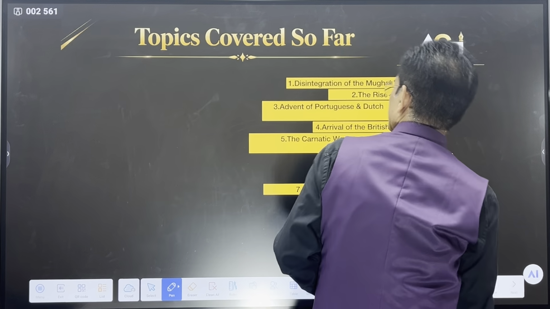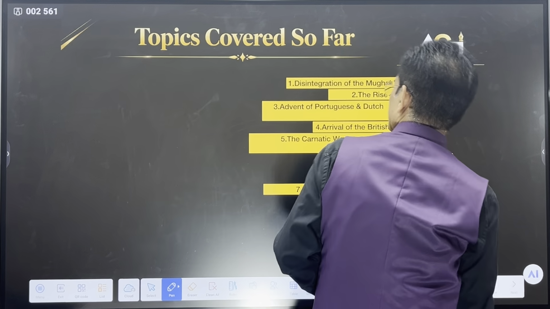I hope you are getting it. So the first Anglo-Maratha war was a kind of draw. So what all did we mention? In the first Anglo-Maratha war, I mentioned the Treaty of Surat, Treaty of Purandar, Treaty of Wadegaon, an insulting treaty. Warren Hastings rejected it and continued the war. And then in 1782, the Treaty of Salbai, it was a draw.